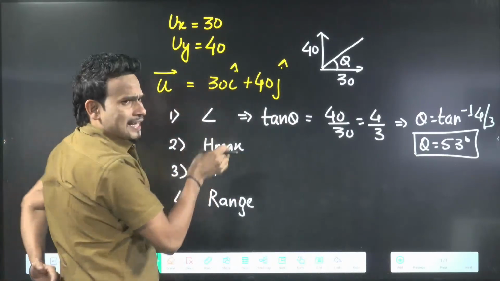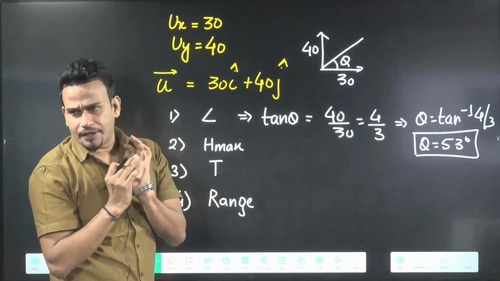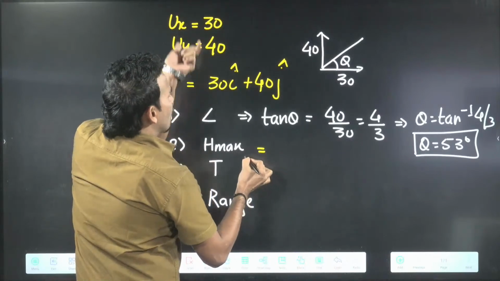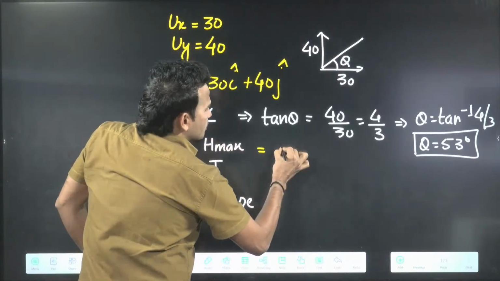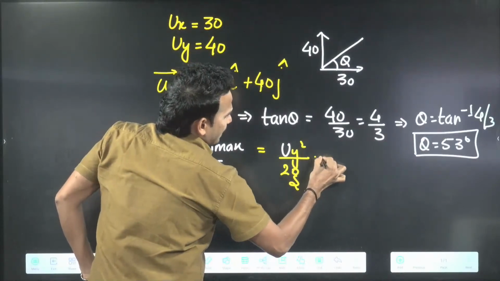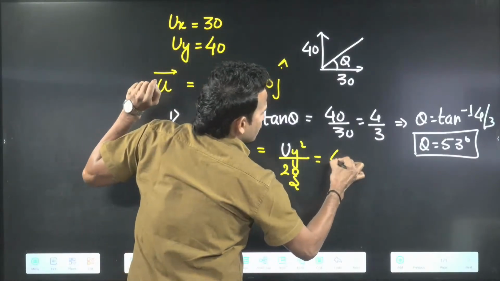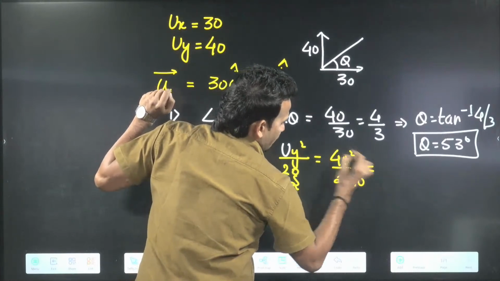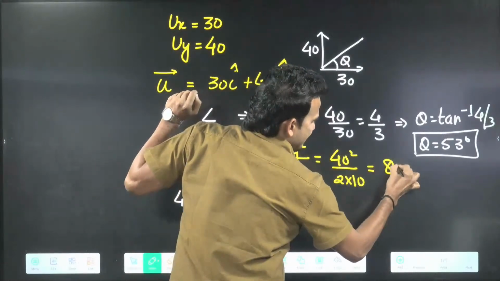Now for H max. Once you know ux and uy, you know everything. If someone asks for H max, that's why we studied the formula. If ux and uy are given, H max will come uy square by 2g. Just put it in: uy is 40, so 40 square by 2g. g is 10, so from here we will get our answer, 80 meter.